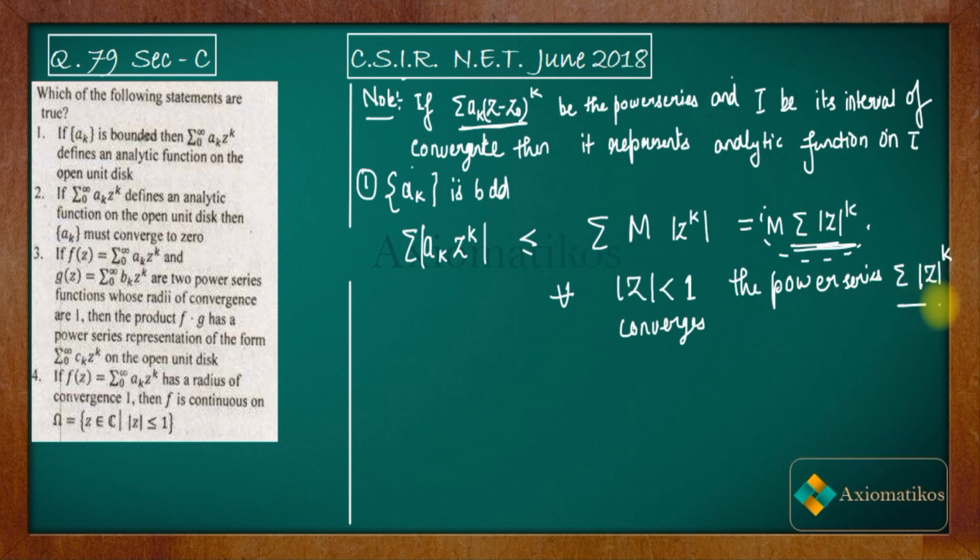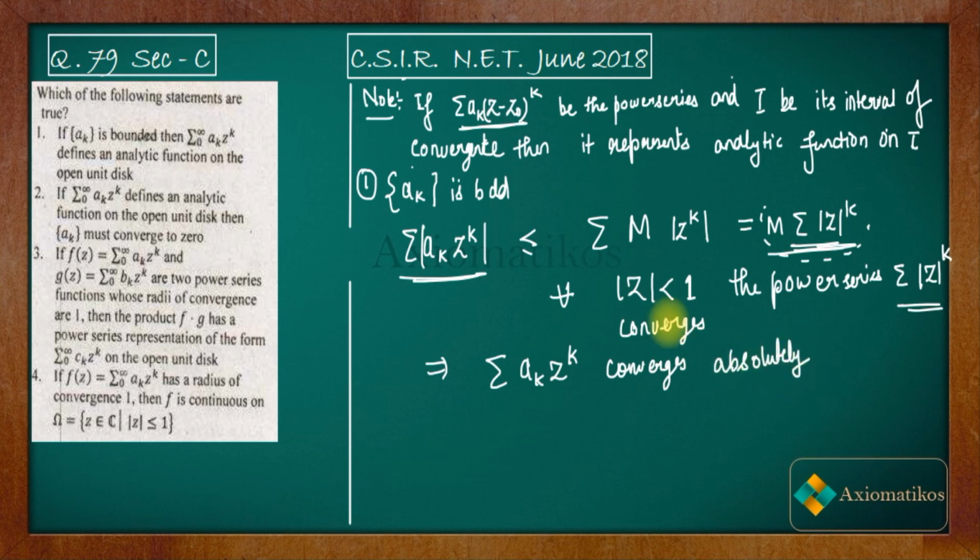Because this converges and our series is bounded by it, by the comparison test we can say that the summation a_k z^k converges absolutely on |z| less than 1, because the series which is bigger than this one converges.